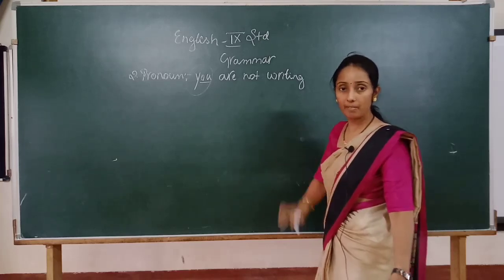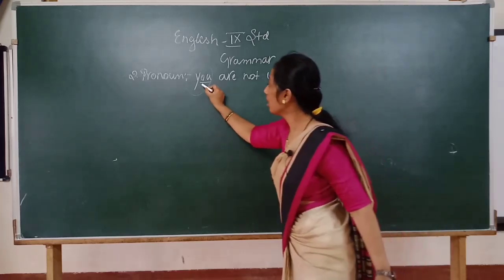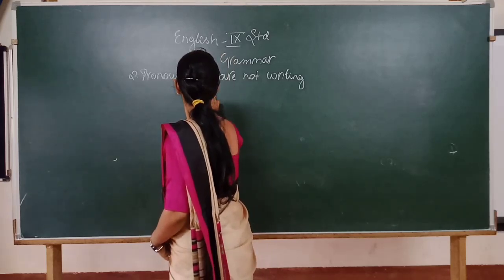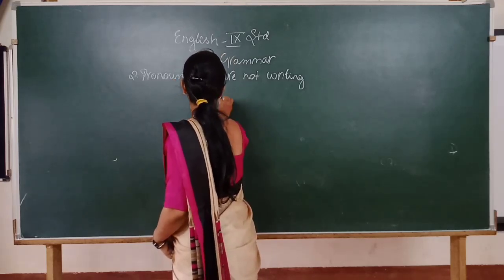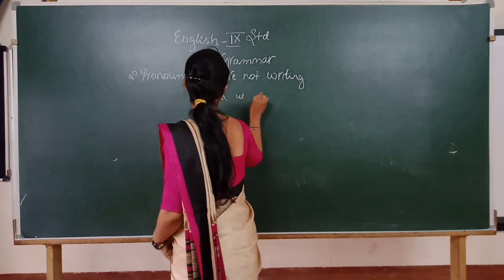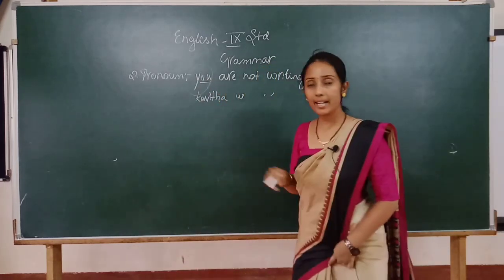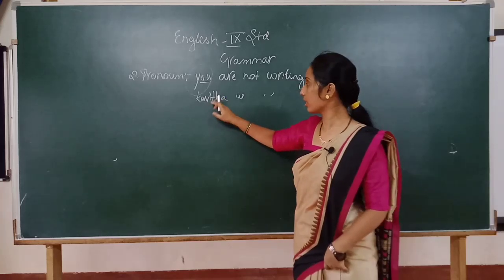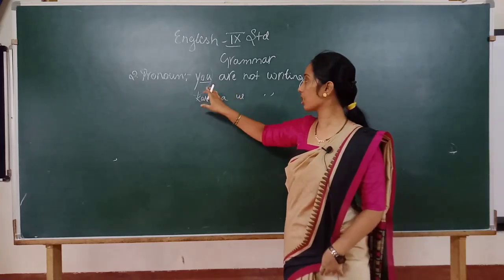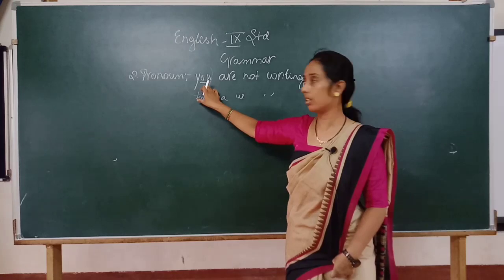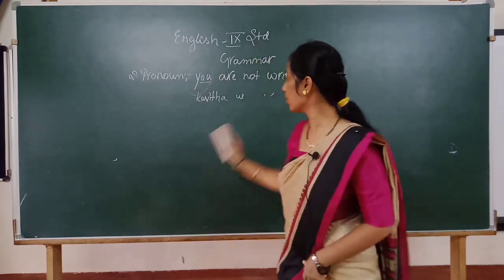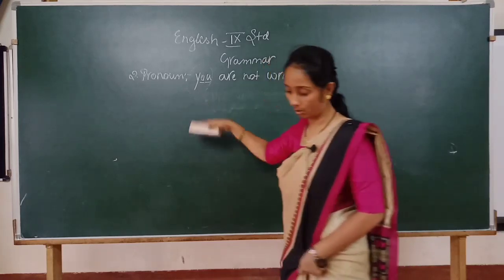If we are using a noun here, what could it be? Kavita is not writing, right? So this is a sentence using the noun. Instead of a noun, I like to use a pronoun here, so I use the word you. Clear? So pronoun is a word which is used instead of a noun.